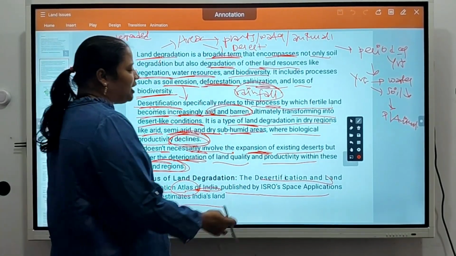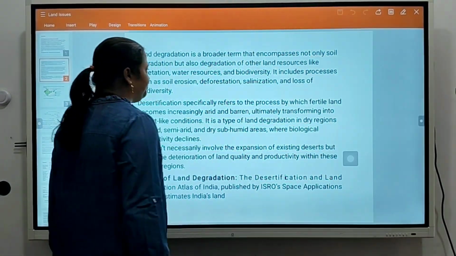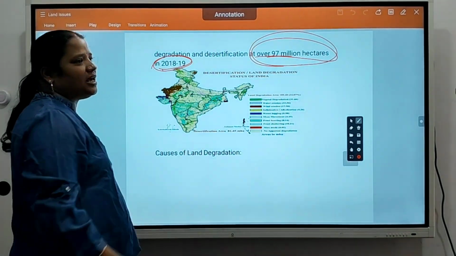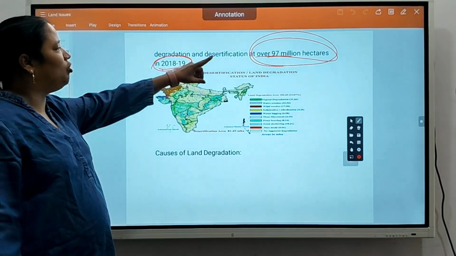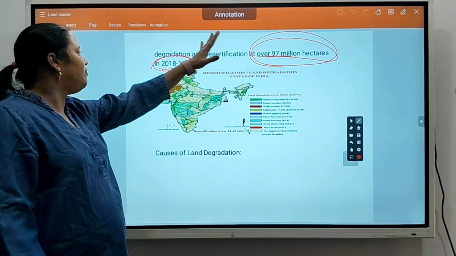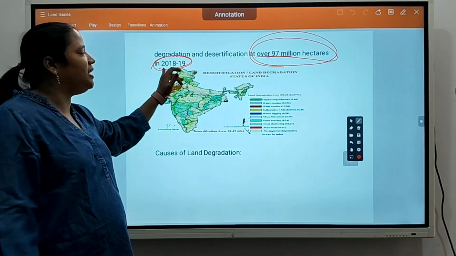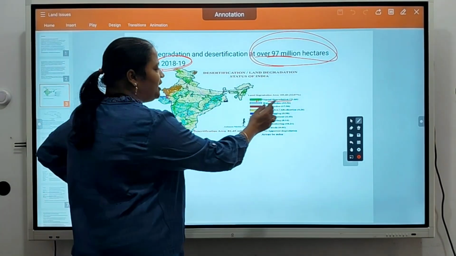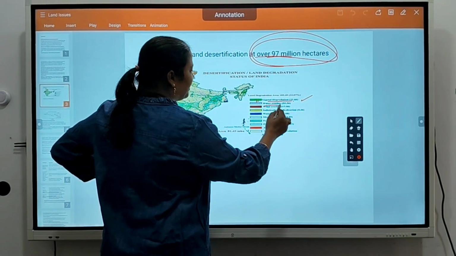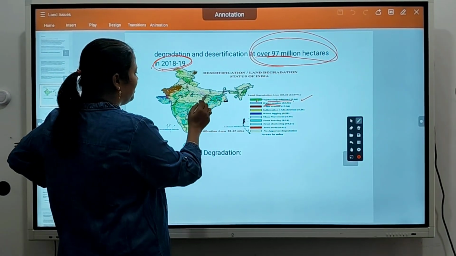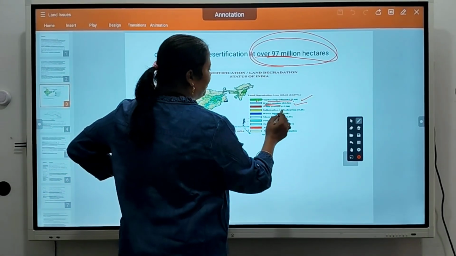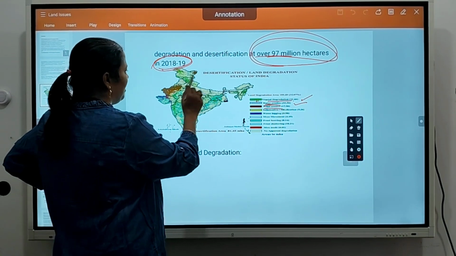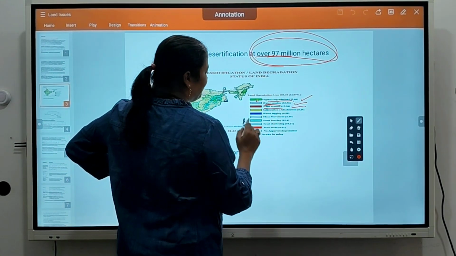According to the report, how much land is degraded? Over 97 million hectares of land had been degraded in India by the year 2018-19. In this map, you can see the green region represents vegetal degradation at 31%. Water erosion is in grey color, at 33.56%. Wind erosion, in brown color, is 18%.